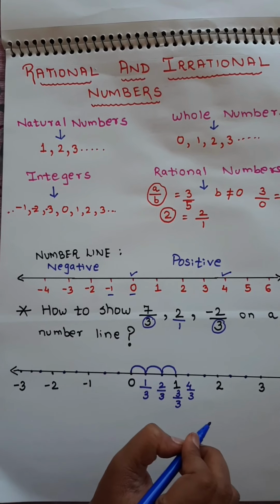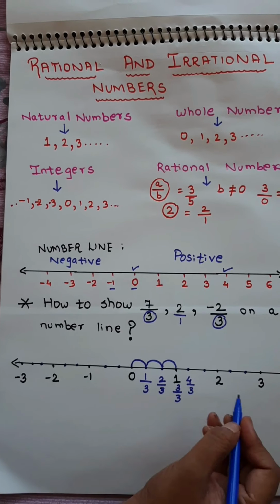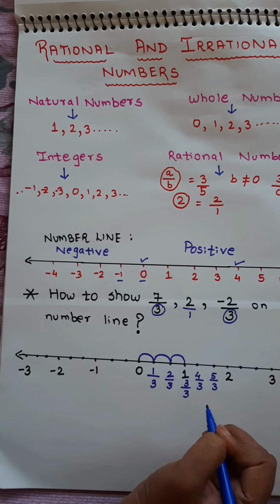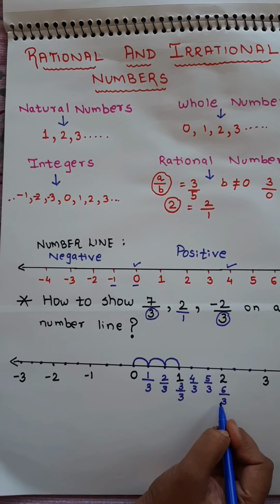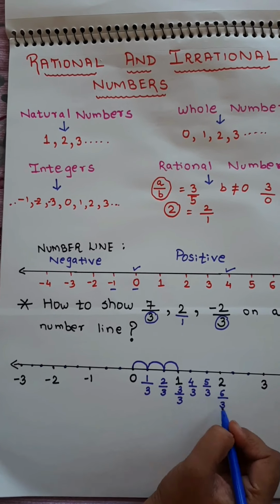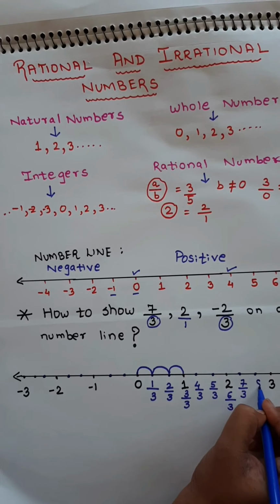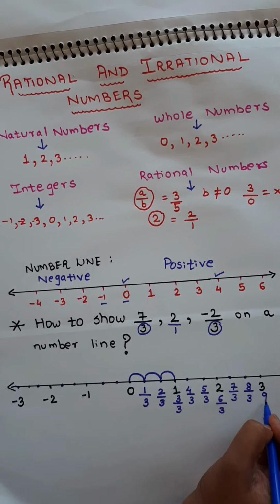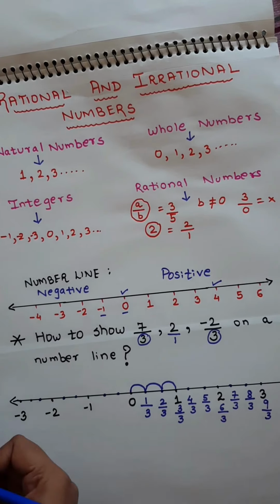Let the denominator be 3 only. You're not going to change the denominator. Just write 1, 2, 3, and the fourth part is 4. Next I'm going to write 5 upon 3. This 2 can be written as 6 upon 3. 3 twos are 6, so it is already 2. Next it is 7 upon 3, next 8 upon 3, and then 9 upon 3. On the left side you'll write the same but give a negative sign.